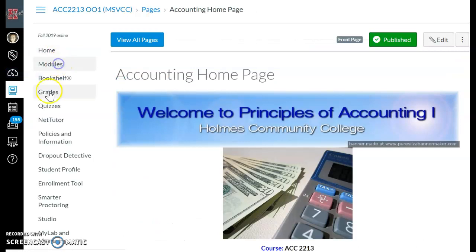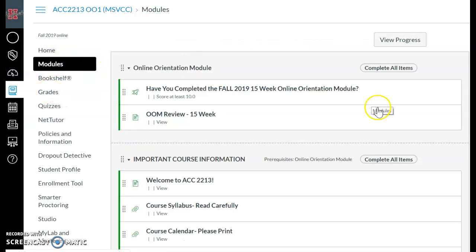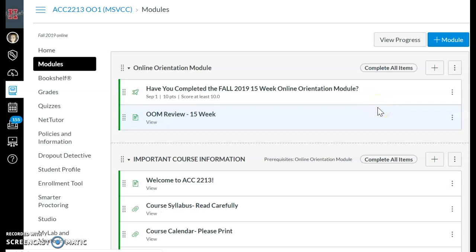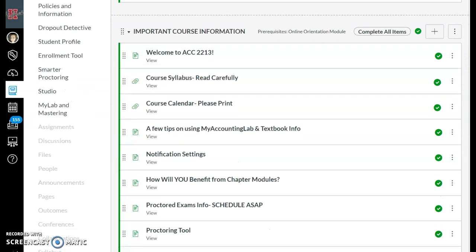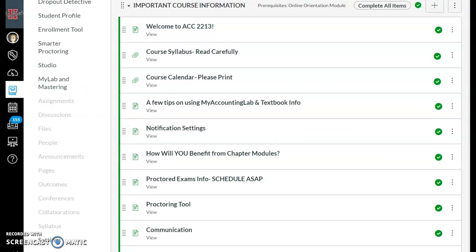If you click on modules, this is where your important information for this course is. Everything that we do will be through course modules. So you see there's the online orientation module. You must complete this before you can move on. And then you will be able to access the important course information module.